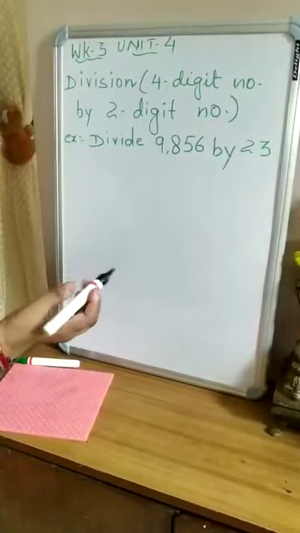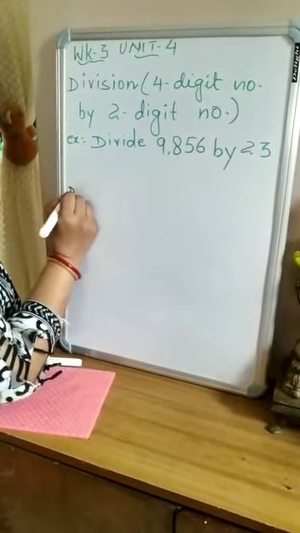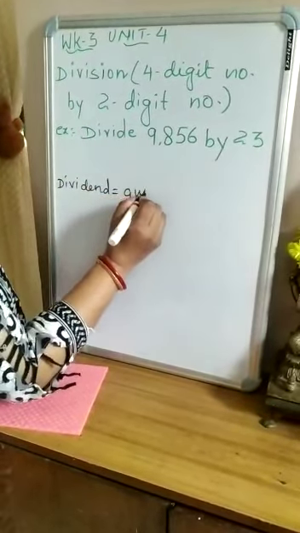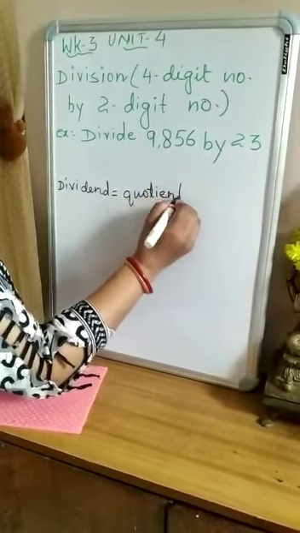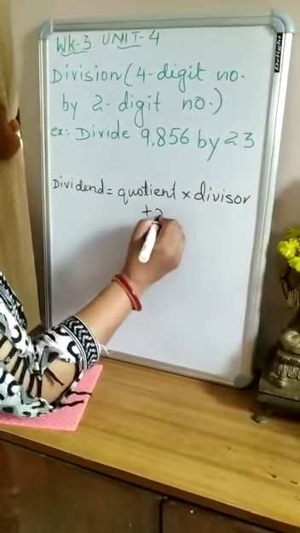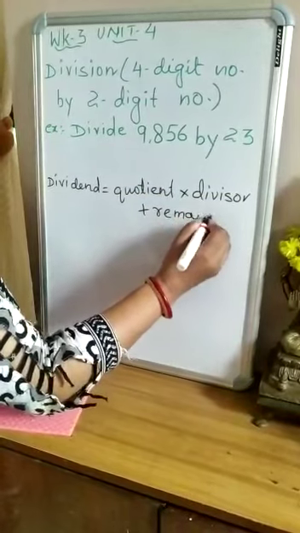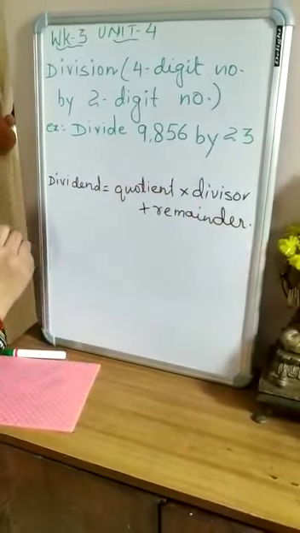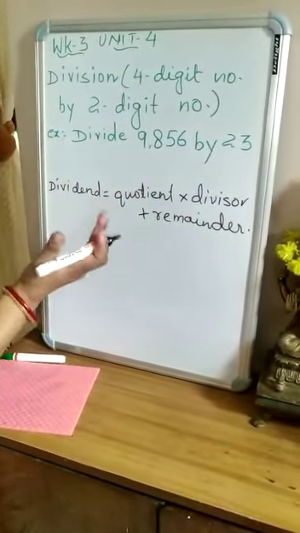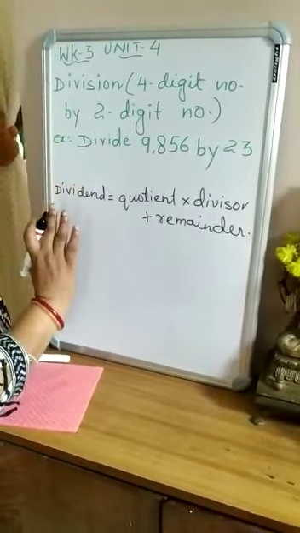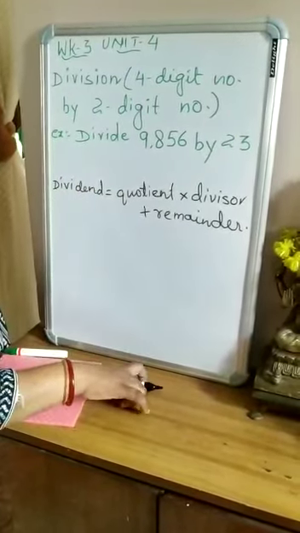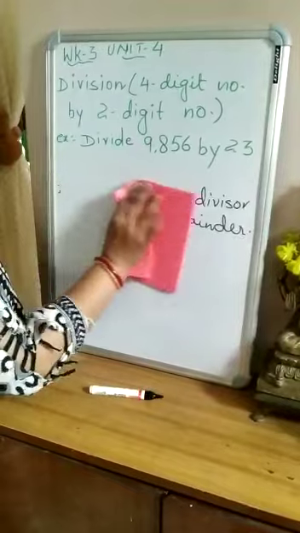The formula of checking is: dividend is equal to quotient into divisor plus remainder. So with this formula you can check your answer of division, right children? In the case of division also I told you that you have to start from the left side of the dividend, the largest place value digit. Okay, so let us start worksheet number 3.